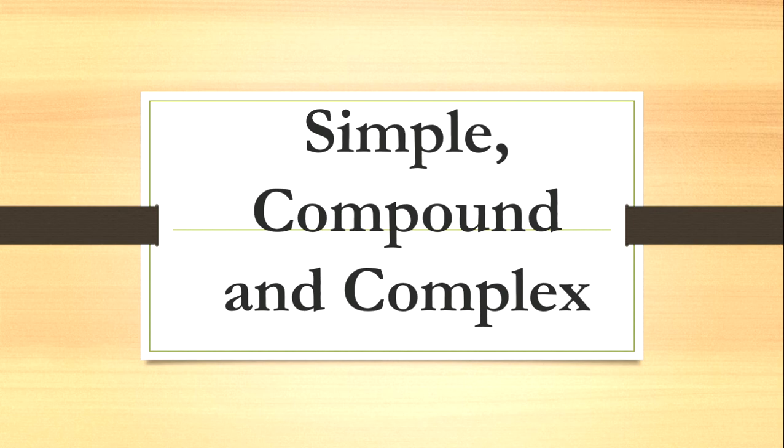Okay. Next one is compound sentence. So what is meant by compound sentence? Two main clauses connected by a conjunction form a compound sentence. Okay, for example, let me tell you a sentence. Honesty promotes character and dishonesty destroys it. I repeat, honesty promotes character and dishonesty destroys it.